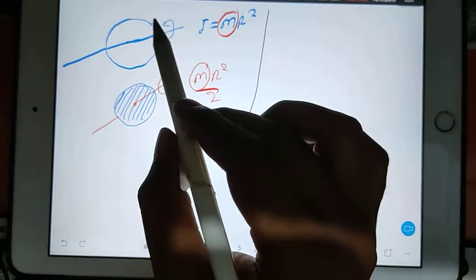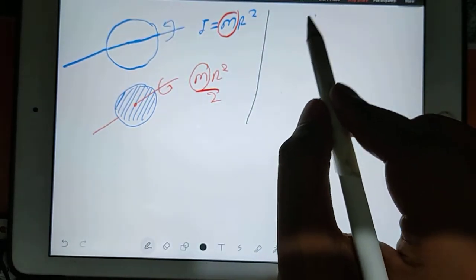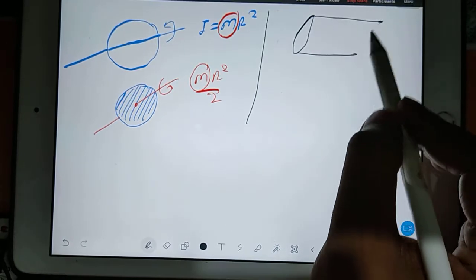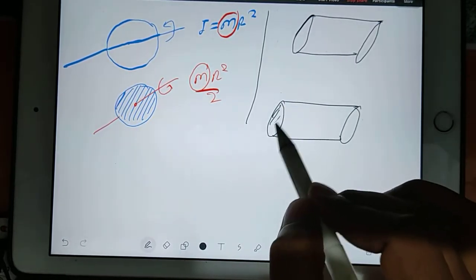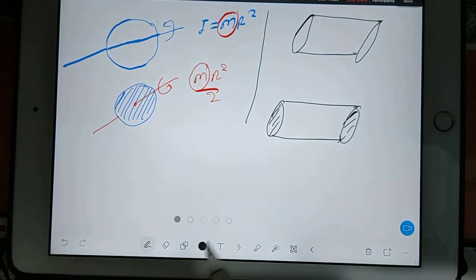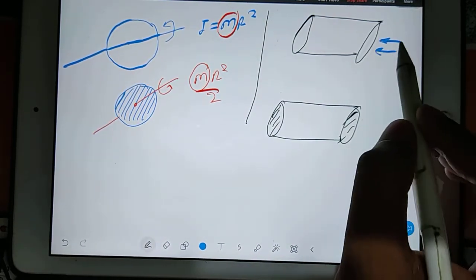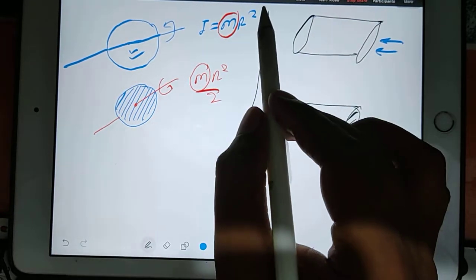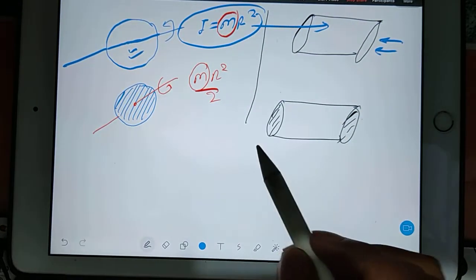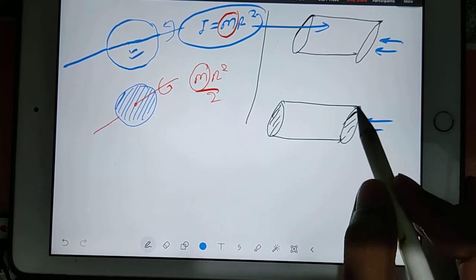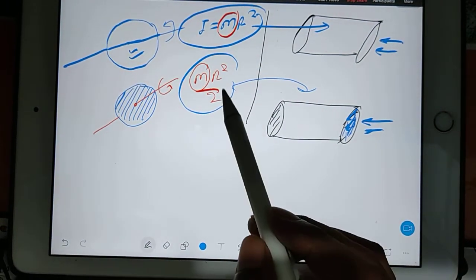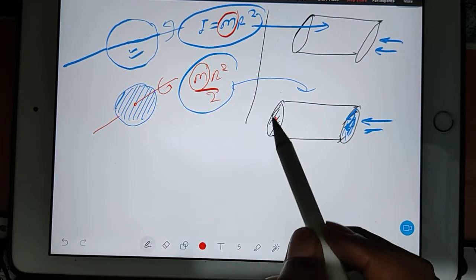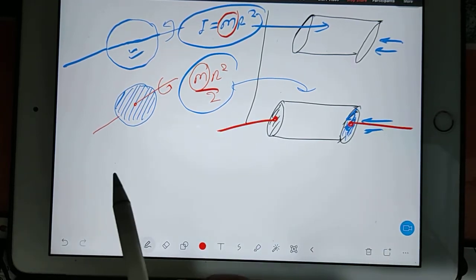Next thing, if you have a cylinder, suppose this is a hollow cylinder and another, suppose this is a solid cylinder. If you see the hollow cylinder from this side, it looks like a circle, so the same formula will transfer to the hollow cylinder. But if you look from this side, it is a solid thing, it is a complete part, so it is a disc, so the same formula will transfer to this. And what kind of axis are we talking about? The axis which is passing through the center of mass.